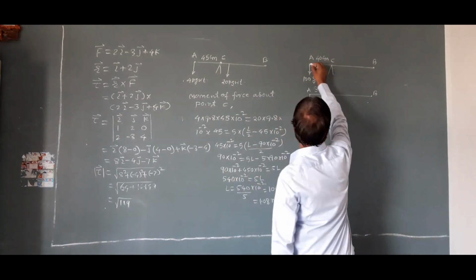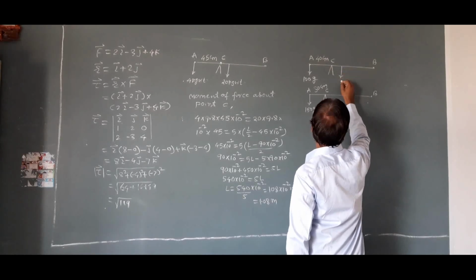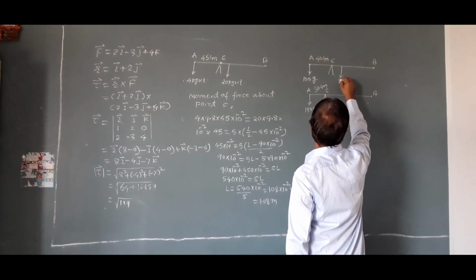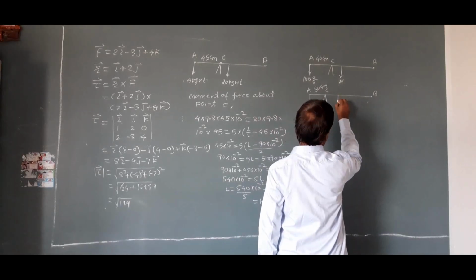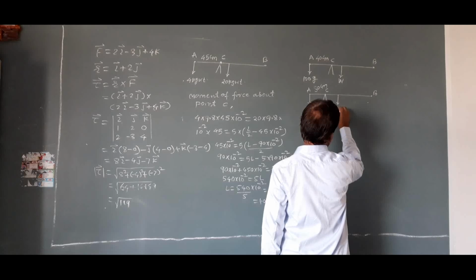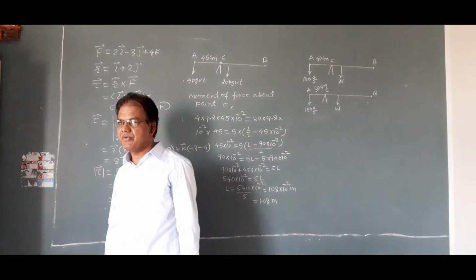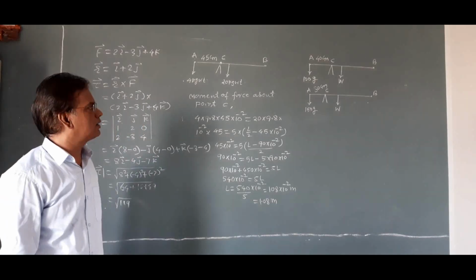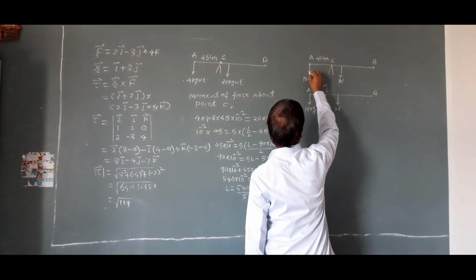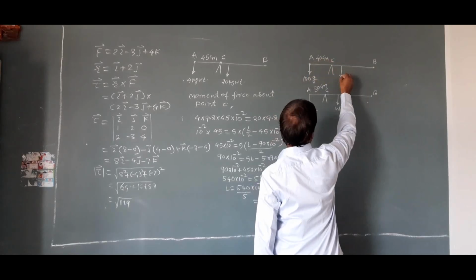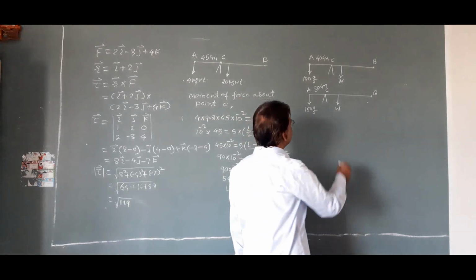Here, AB is length of the rod, then weight W acts at midpoint of the rod. Here also, weight W acts at midpoint of the rod. Here, in first figure, two forces are there. This is 100 gram force acting at A and weight W acting at midpoint of the rod.